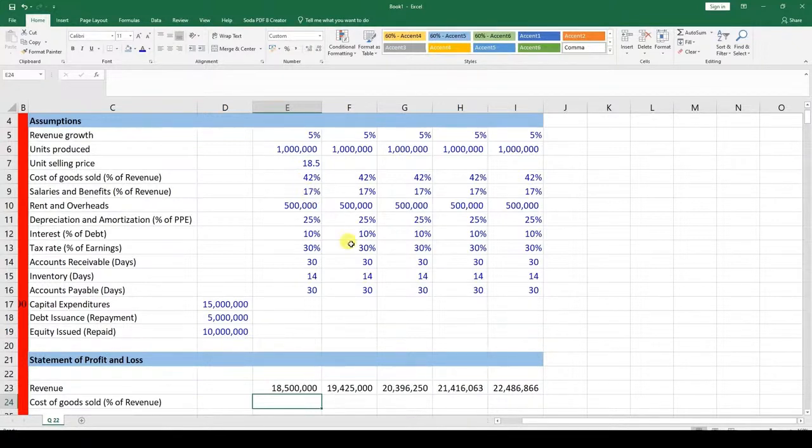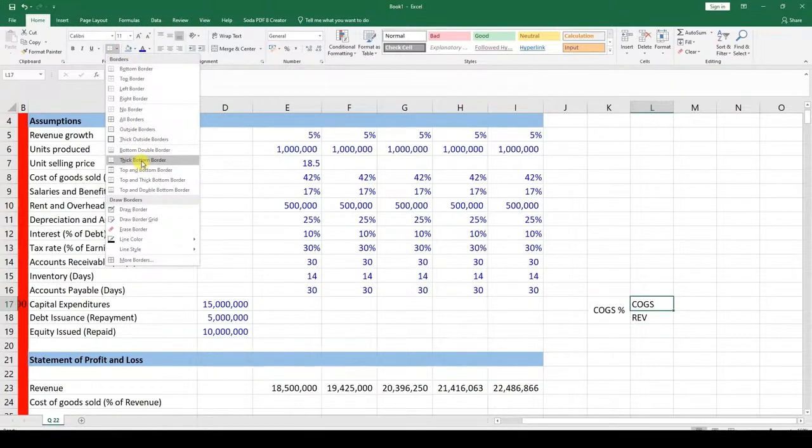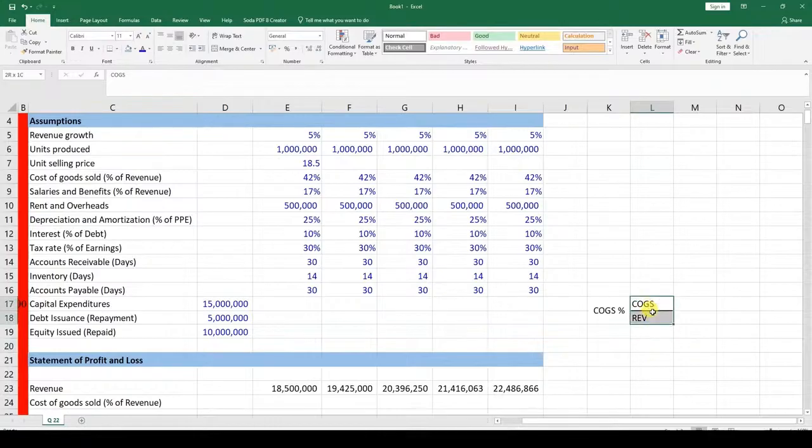So if you can put the formula over here, and margin center over here, the formula for COGS percent is given as, and over here of course we're going to try and center it as much as possible, cost of goods sold over revenue. So this is the formula that you need to remember. Cost of goods sold over revenue. So if the cost of goods sold over revenue gives us 42%, so this is already the 42% which has been given to us here.